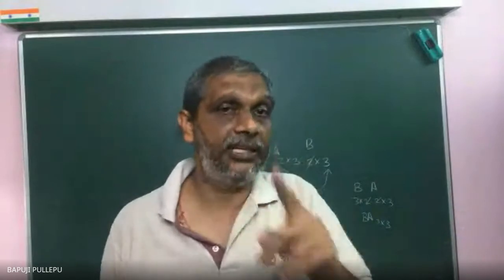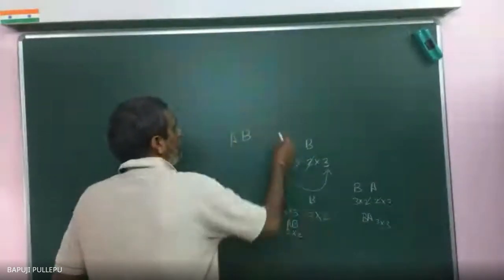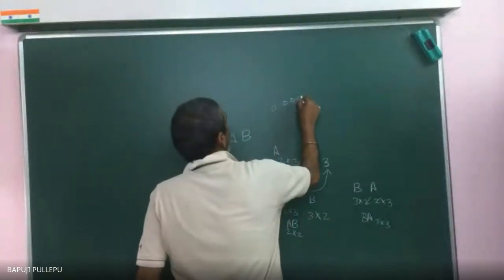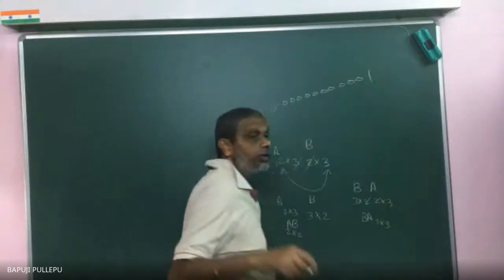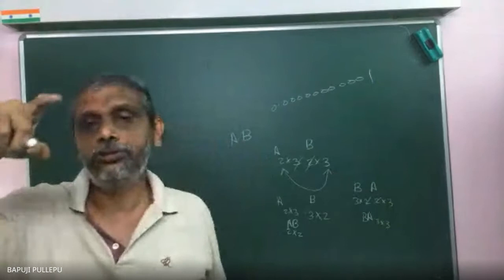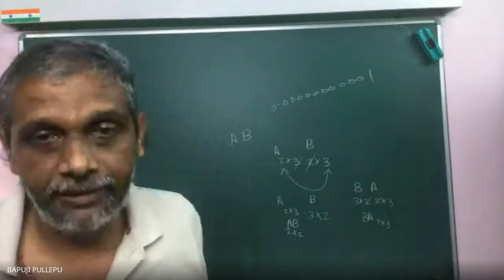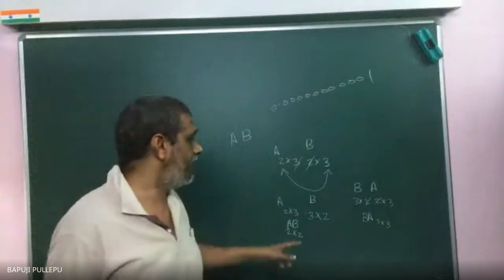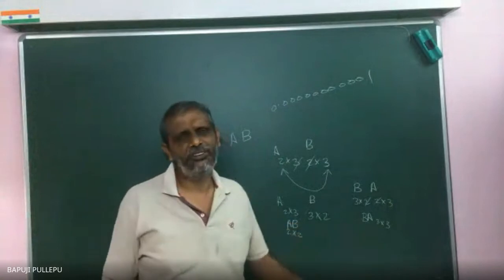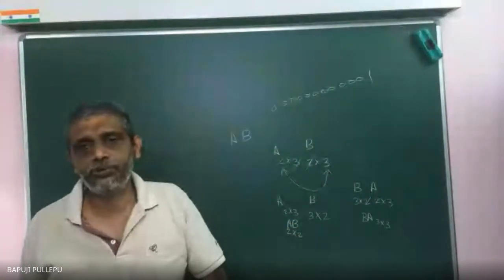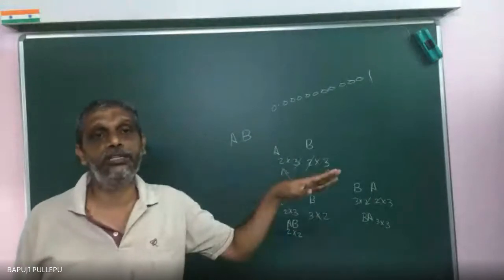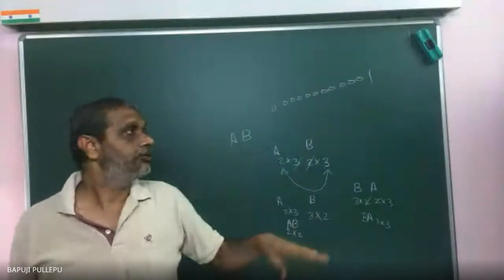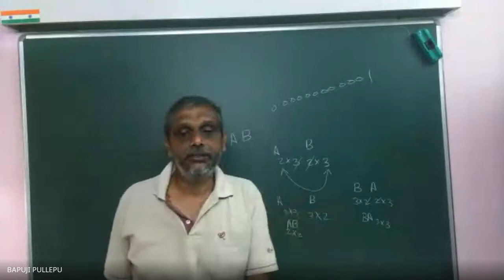But mathematically, if you fail by 0.00000001%, you fail only. So matrix multiplication is not always commutative. Sometimes maybe it's true, but don't say it's commutative. So matrix multiplication is not commutative.